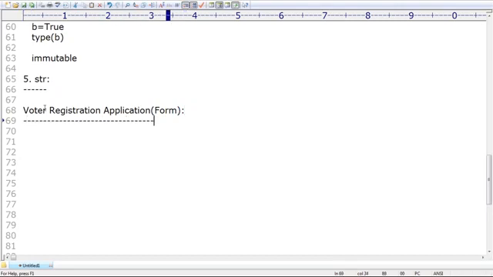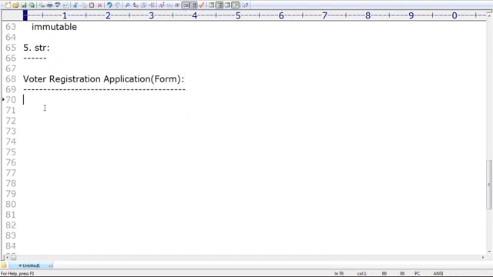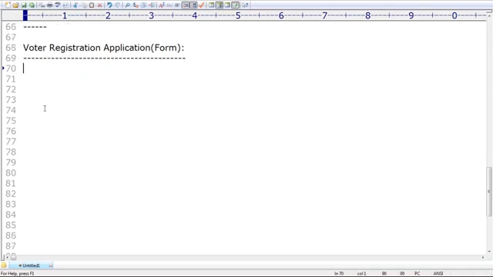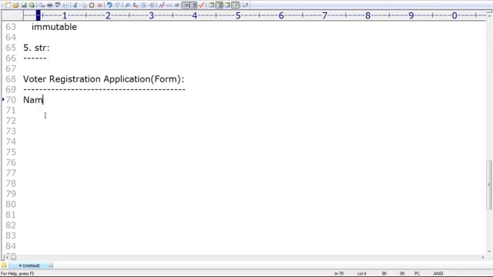Can you please tell what things he is going to fill? Some people are asking, why is string the most commonly used? In the voter registration form, what fields must be required? Name must be required. Next, father name. These days in India, mother name is also mandatory. Next, age, date of birth, email, and gender, male or female.